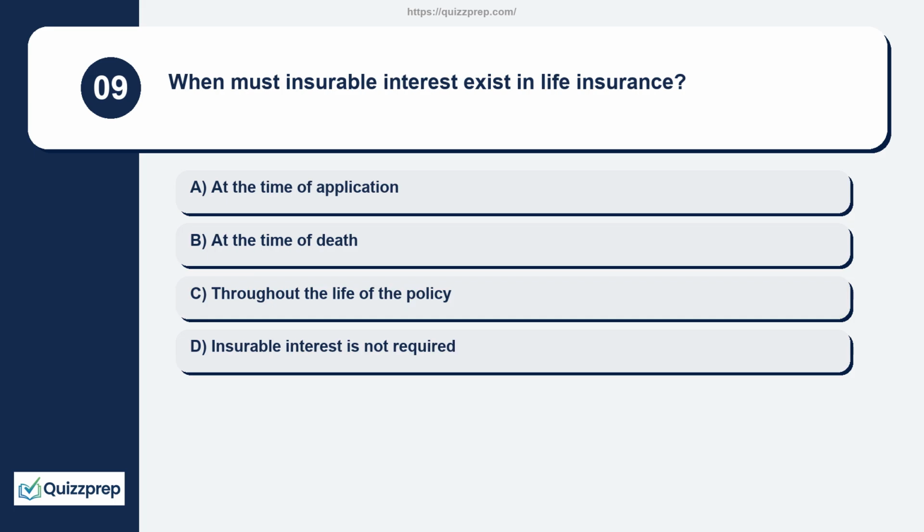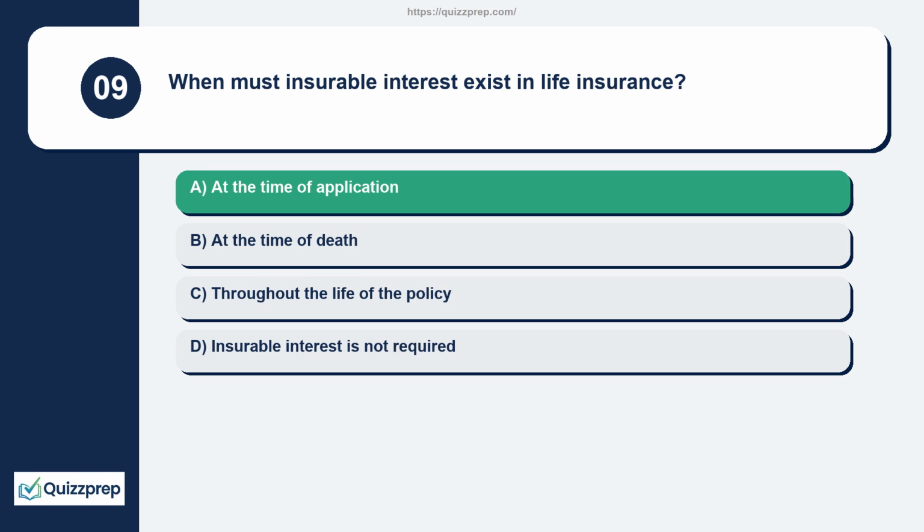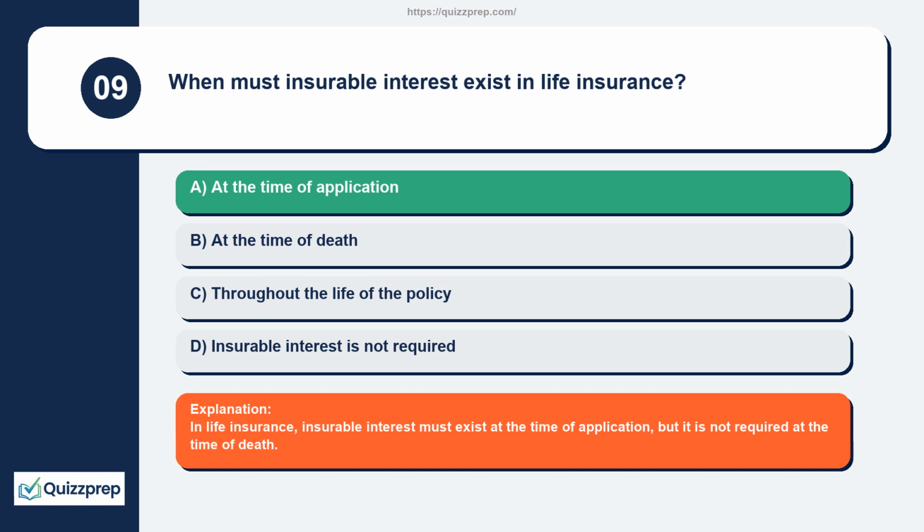Question 9. When must insurable interest exist in life insurance? At the time of application, at the time of death, throughout the life of the policy, insurable interest is not required. In life insurance, insurable interest must exist at the time of application, but it is not required at the time of death.